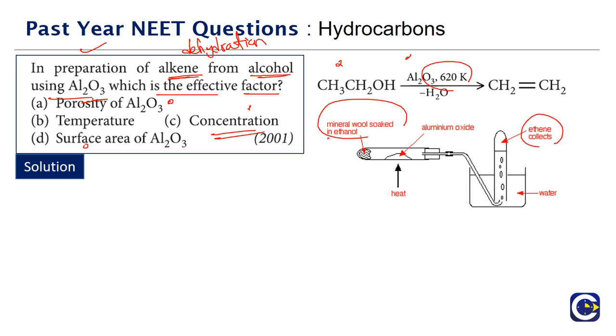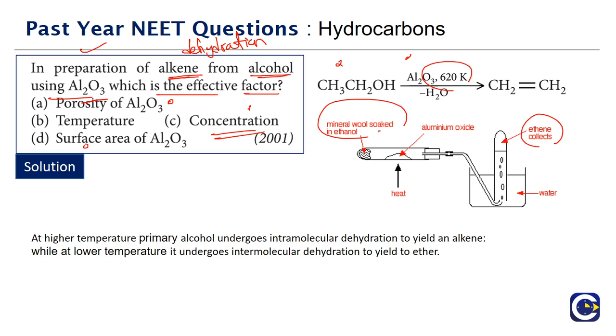So what we see here is that the vapors of ethanol are passed over the hot aluminum oxide, which is maintained at a temperature of 620 Kelvin. So the important factor about this reaction is it will be sensitive towards temperature. If you look at the primary alcohols at high temperature, they will undergo intramolecular dehydration.